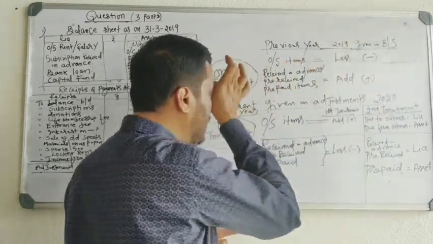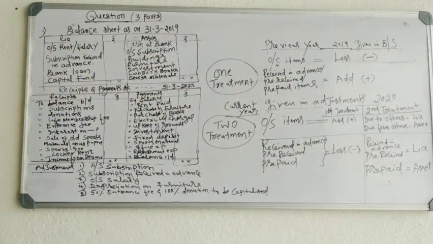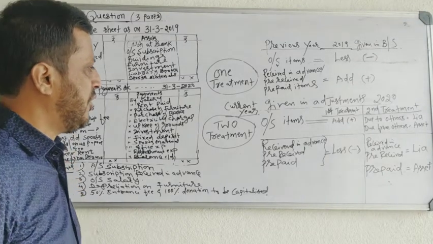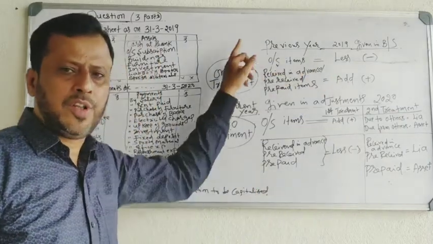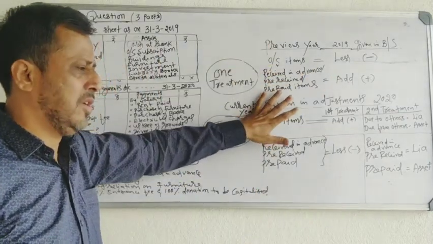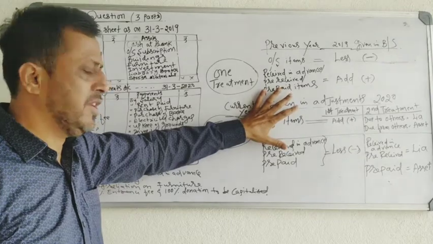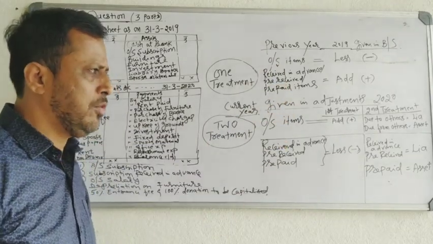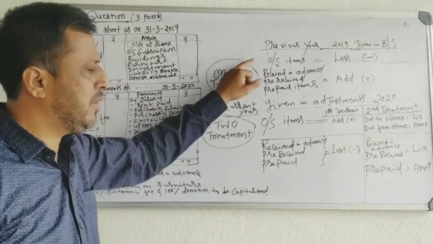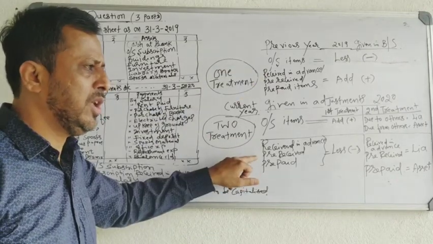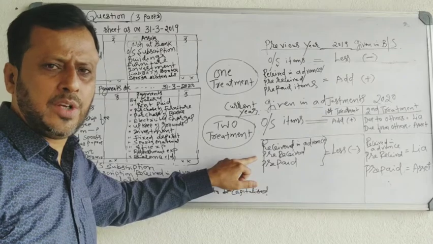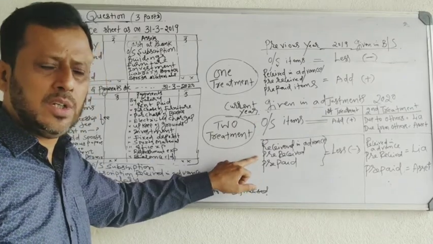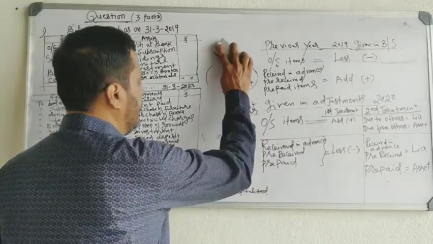This is the treatment of outstanding items and pre-received items given in balance sheet and adjustment. Take a screenshot of this and keep in mind these rules, because in the next class we will solve the 12 marks problem. For solving the 12 marks problem, you must know all these things. You must remember how to treat the outstanding items and how to treat the pre-received and received in advance items.